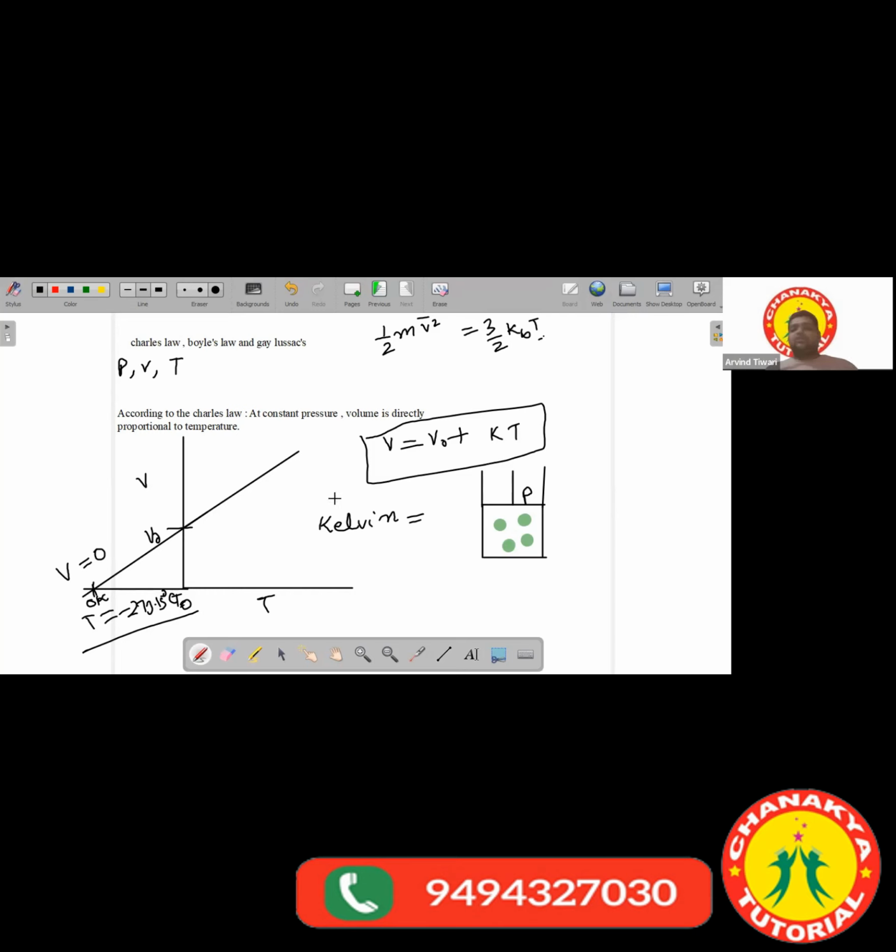So let's see what Boyle's law tells us. In Boyle's law, you have constant temperature. You keep the temperature constant and study the pressure and volume. So Boyle's law states that